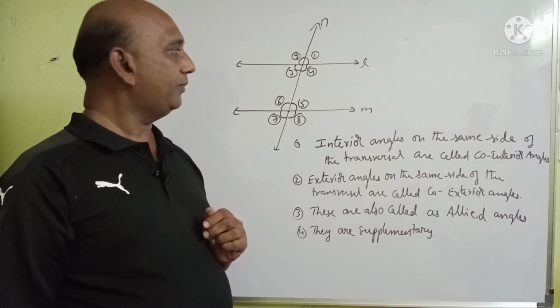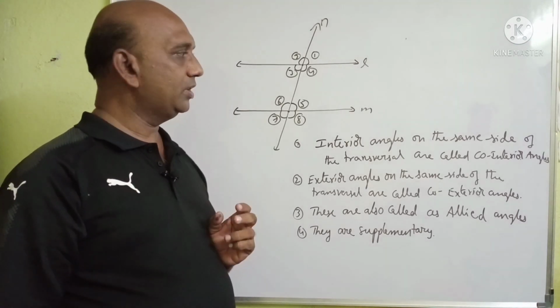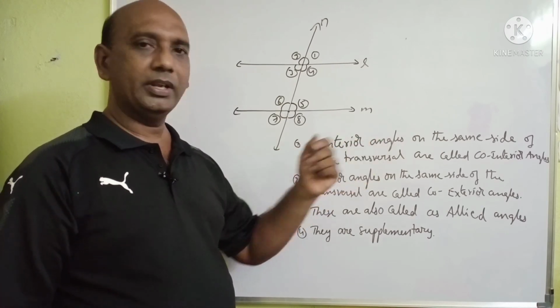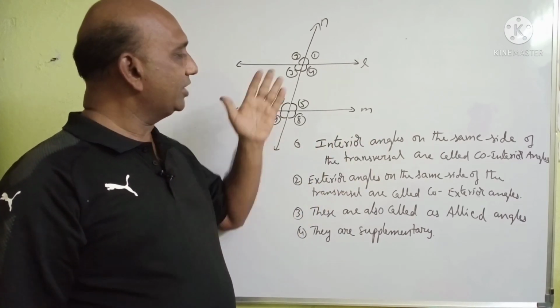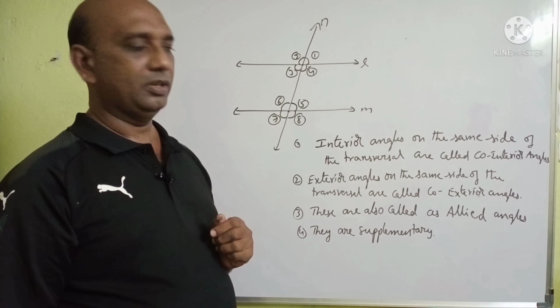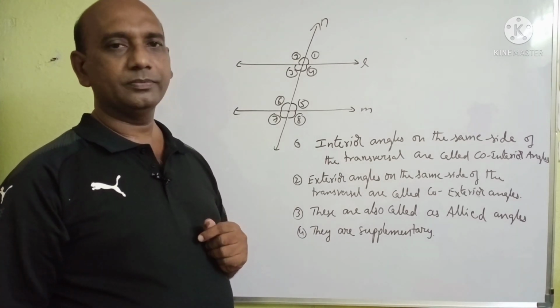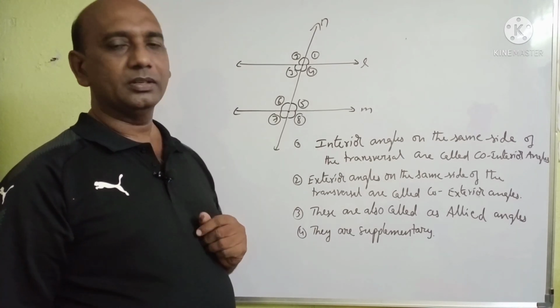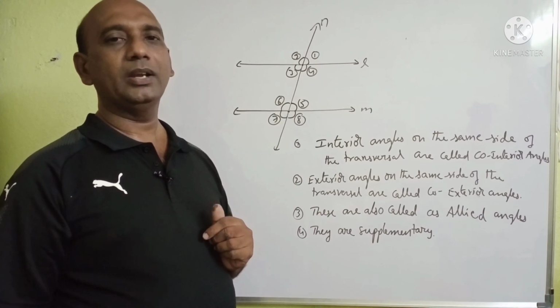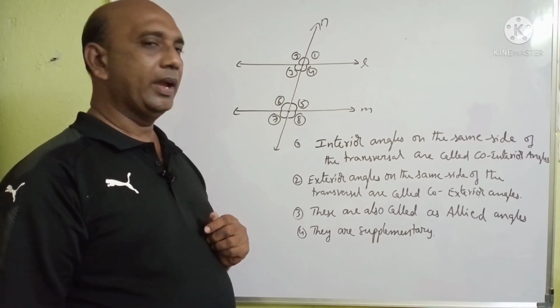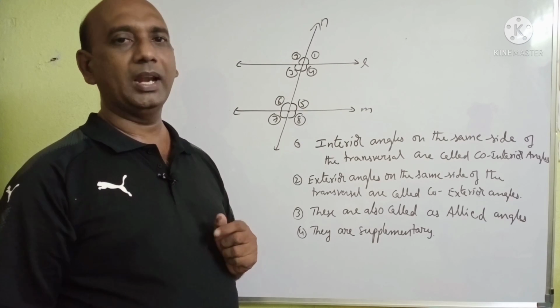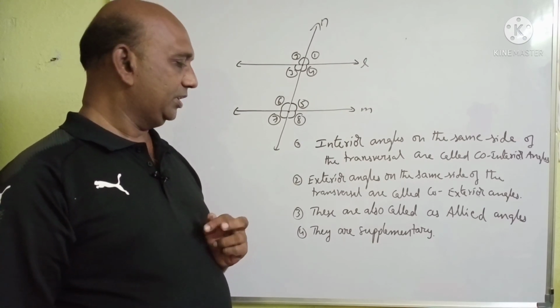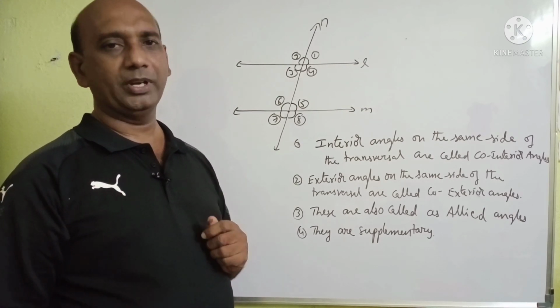So pairs of interior angles on the same side of the transversal are called co-interior angles. Pairs of exterior angles on the same side of the transversal are called co-exterior angles. These co-interior angles and co-exterior angles are called allied angles. These allied angles are supplementary.